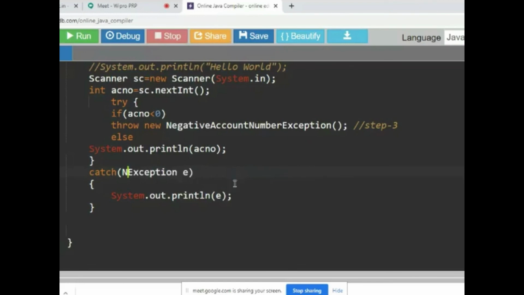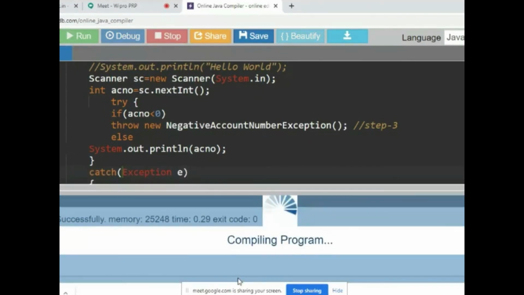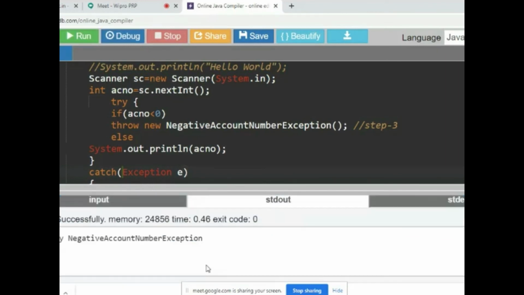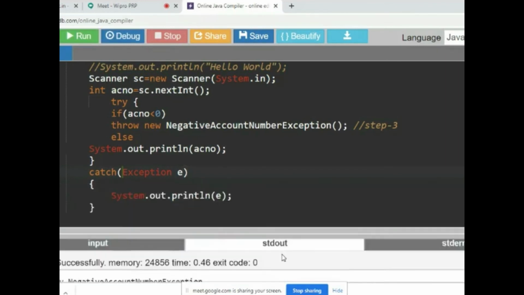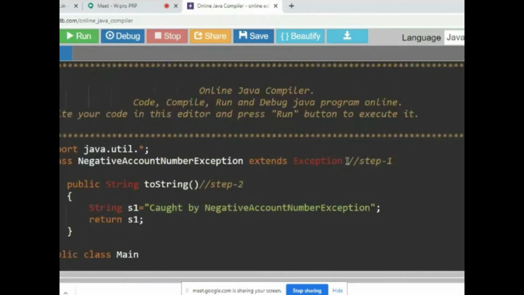We'll check it. Good question. Okay, it's working because we made it a subclass of Exception. No issues. It will work.